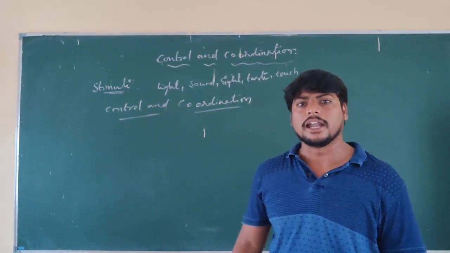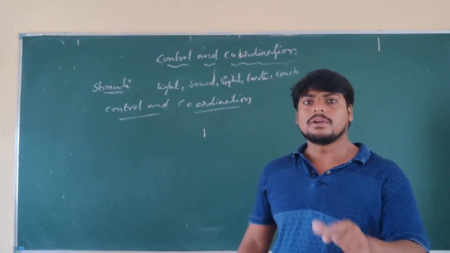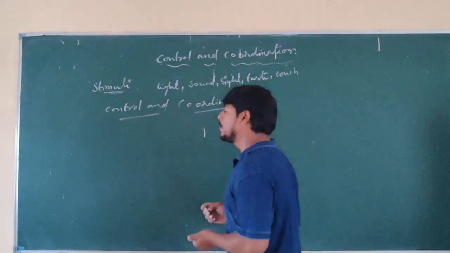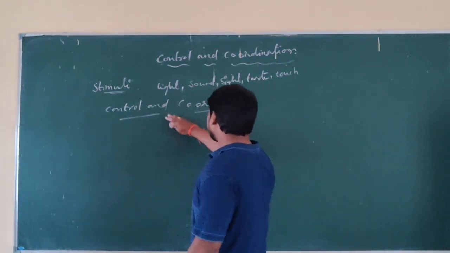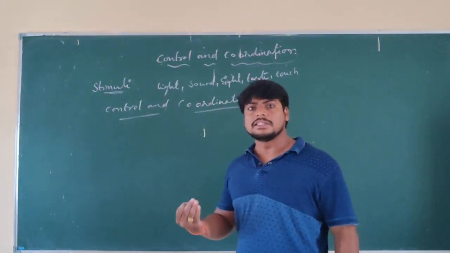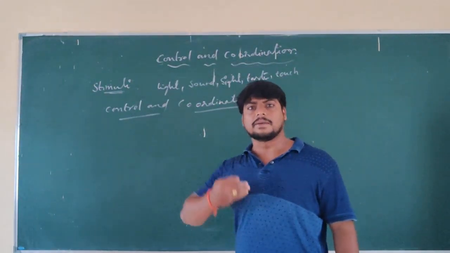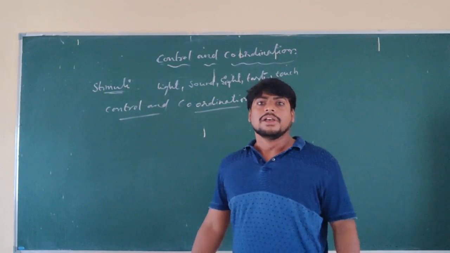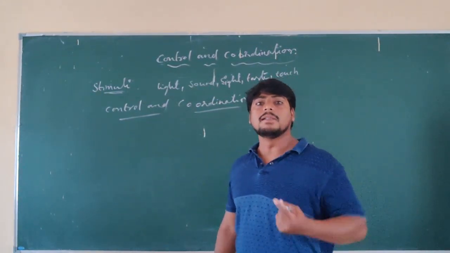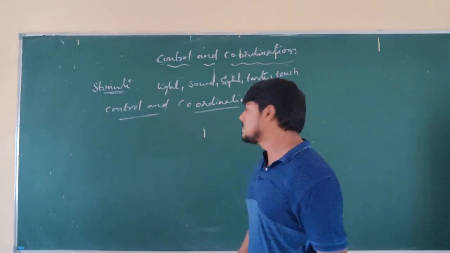So, in animals, the controlling of our response is carried out by the brain and nervous system and also the endocrine system. These are all coordinated with the muscular system that helps in response towards the stimuli.